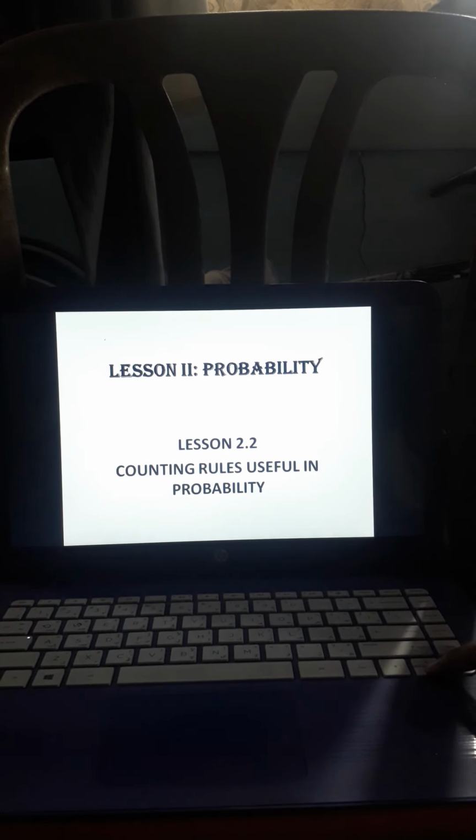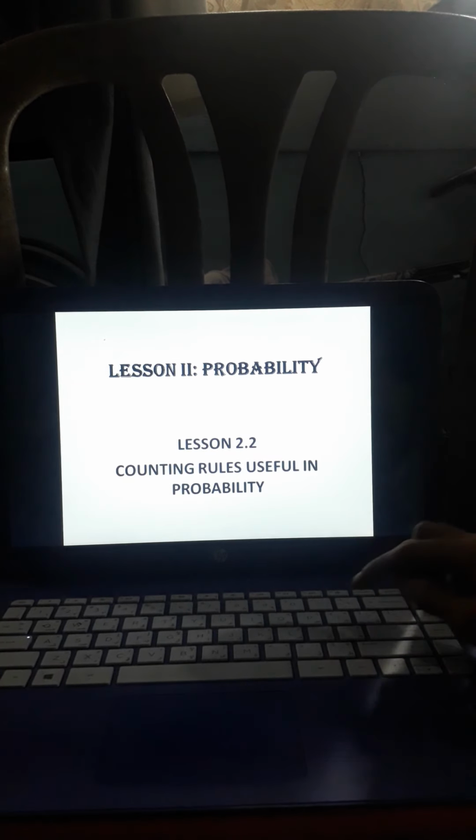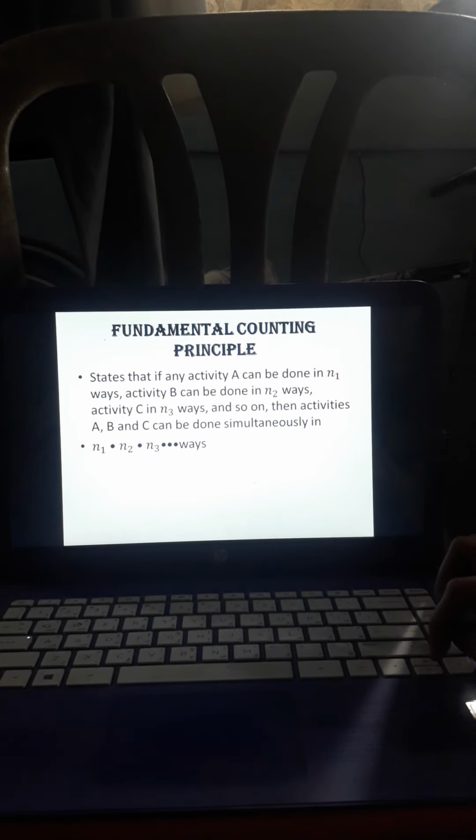Okay, so tapos na po tayo sa lesson 1. We have the lesson 2. Lesson 2, probability, counting rules useful in probability. Okay, so we have the first one, fundamental counting principle.